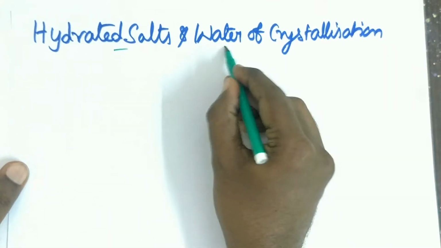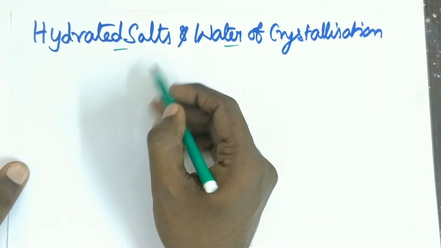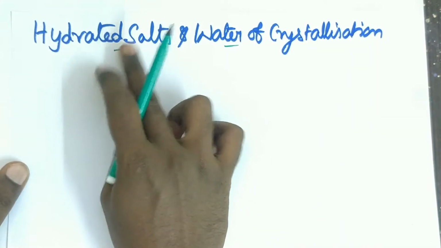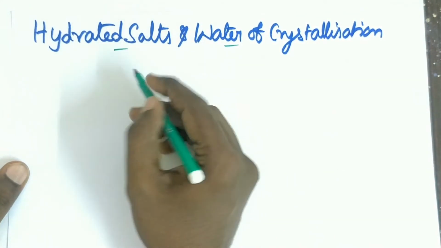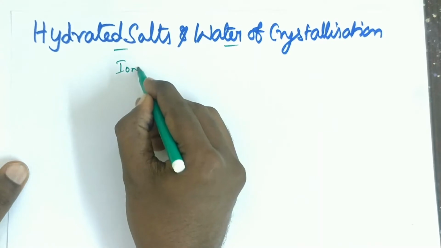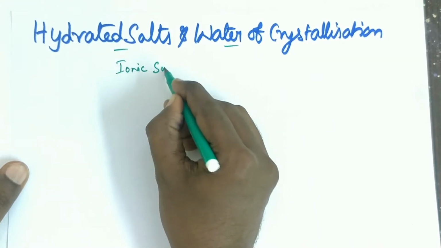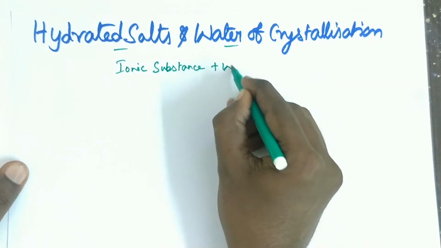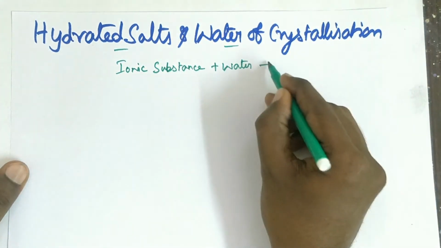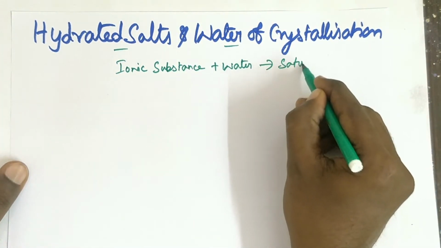The topic is hydrated salts and water of crystallization. First we will say hydrated salt, next we will say water of crystallization. So what is meant by hydrated salts? Suppose you take an ionic substance or ionic compound. When an ionic substance is dissolved in water, it forms a saturated solution.